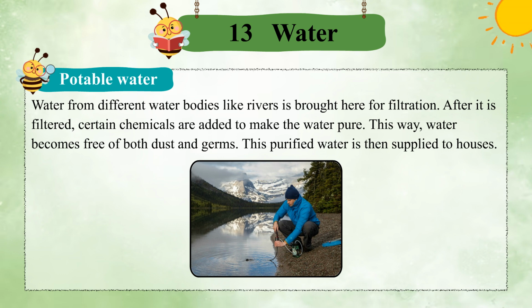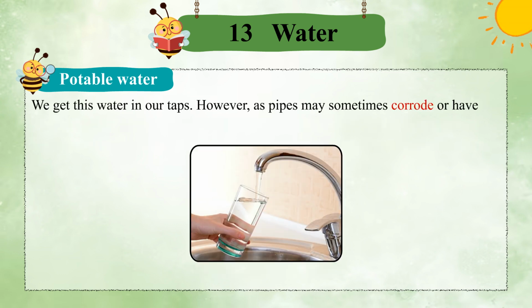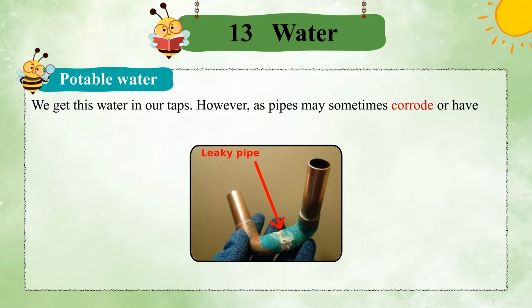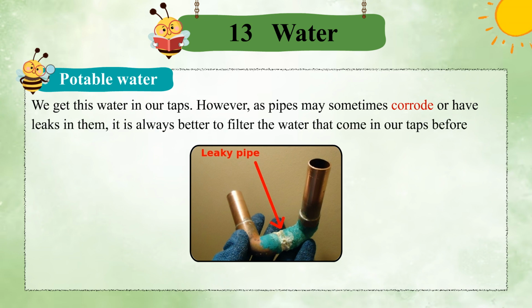This purified water is then supplied to houses. We get this water in our taps. However, as pipes may sometimes corrode or have leaks in them, it is always better to filter the water that comes in our taps before drinking it.